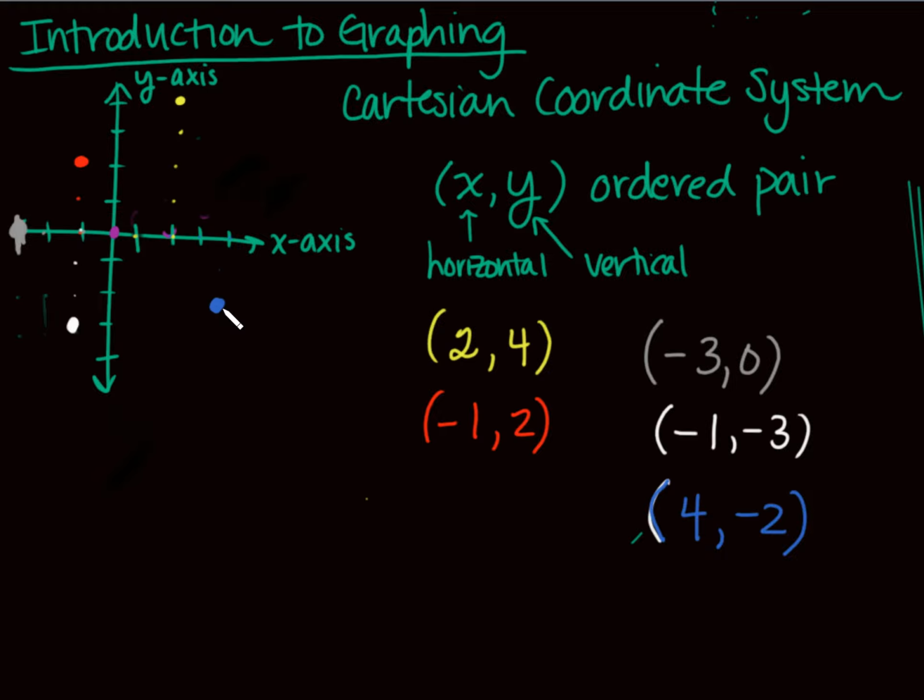Easy peasy. So when we're graphing, when we have a relationship between x and y, when we talk about a solution to that relationship between x and y, what we can think of is an ordered pair, and that point would be on the graph of that equation. So for example, let's do a quick example here.